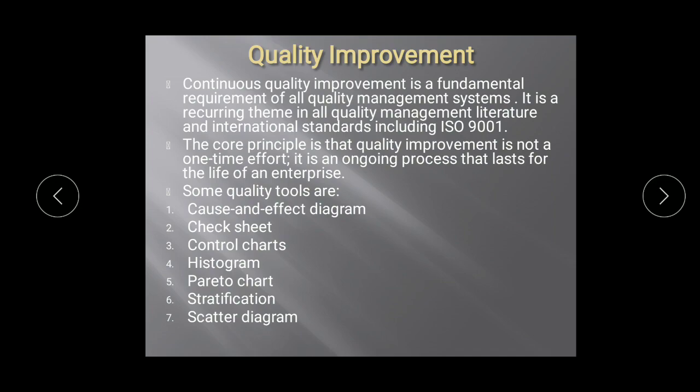So there are possible causes for an effect or problem, and it sorts ideas into useful categories.